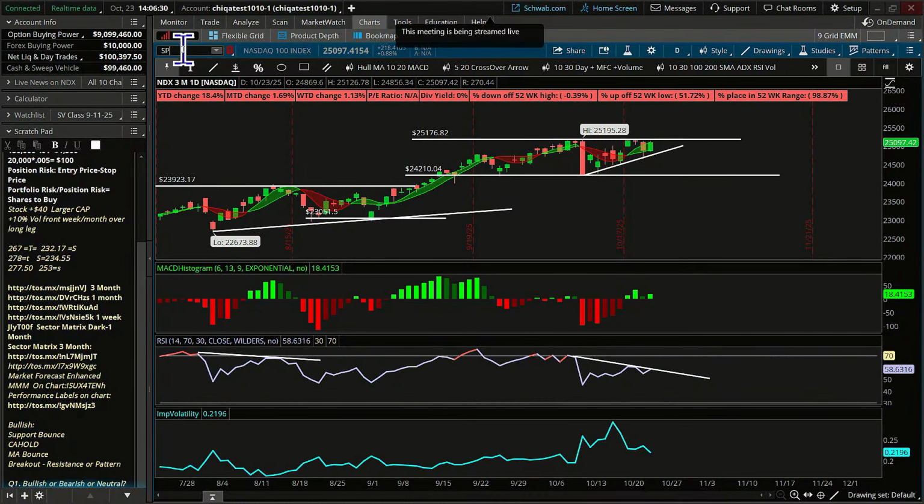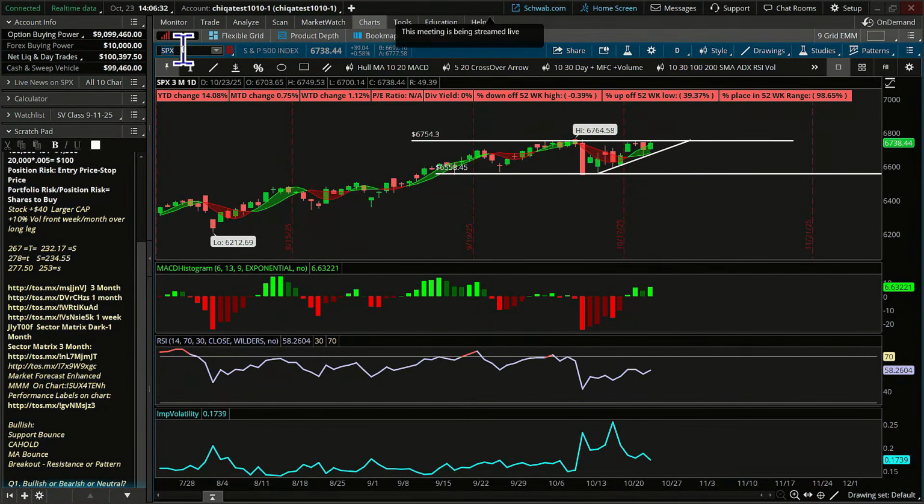If we go back here to the SPX real quick, same thing. If I were to draw in here the RSI, yeah, we've got a downtrending RSI here when the index did the same thing that we were seeing on the NASDAQ, where we'd expect the RSI to at least be equal for this equal high. All right, but we're not seeing that. So it'll be interesting to see. And of course, we could say, yeah, it has a double top too. And it could go either direction. So it'll just be kind of interesting to see.